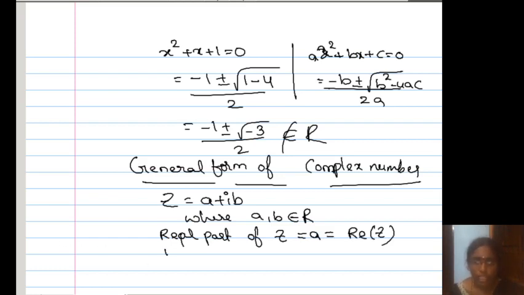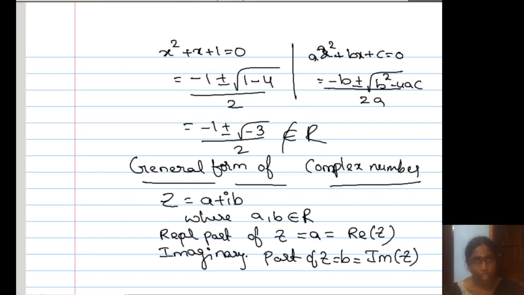So for example, next is the imaginary part of Z, which is B. It is denoted like this, imaginary of Z. What do you understand here? The real part and the imaginary part of the complex number are both real numbers, but here it is called the imaginary part.